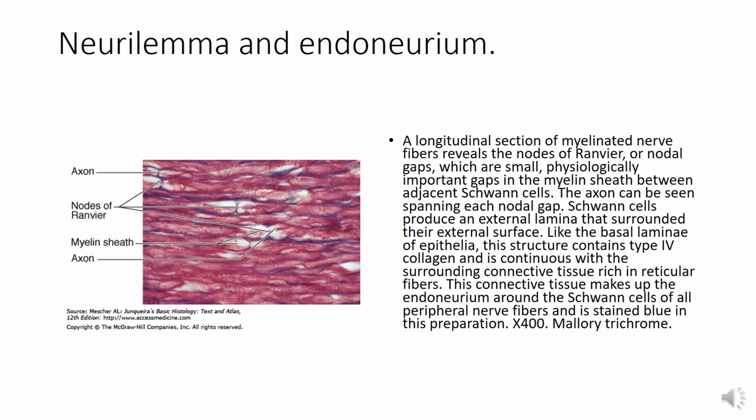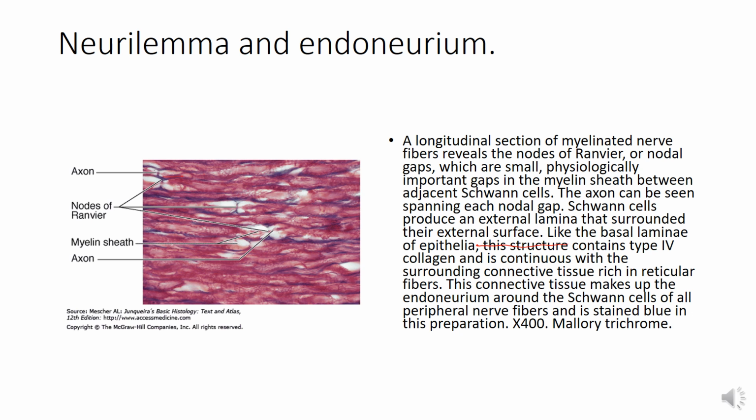In this slide, you can see an axon covered with the external lamina, which is the external cell membrane of the Schwann cell, which after forming the myelin sheath covers the external surface of the axon, like the basal lamina of the epithelia.